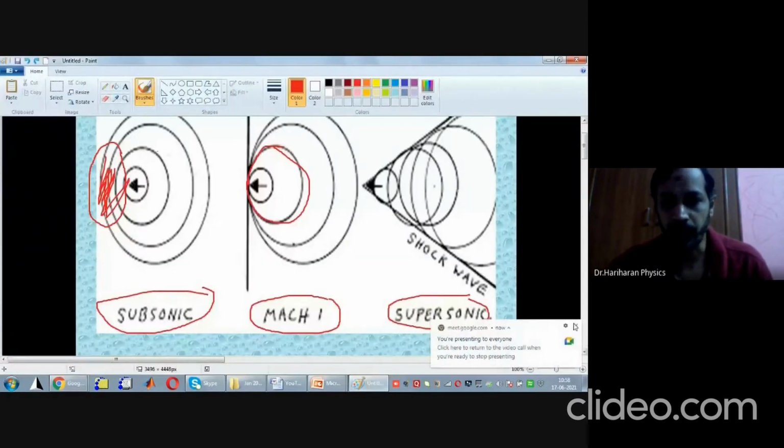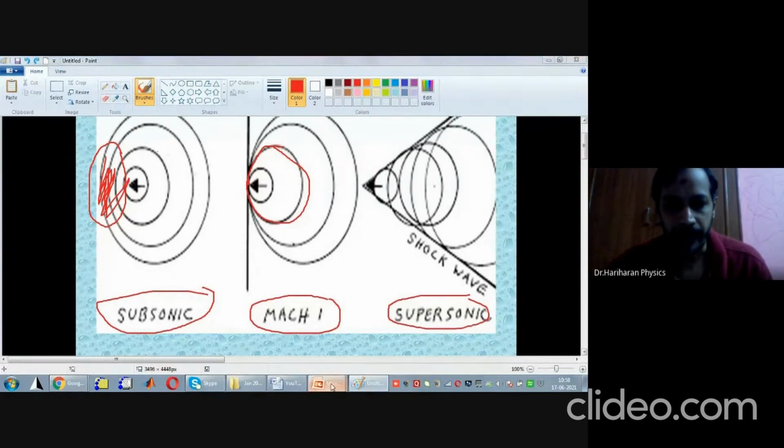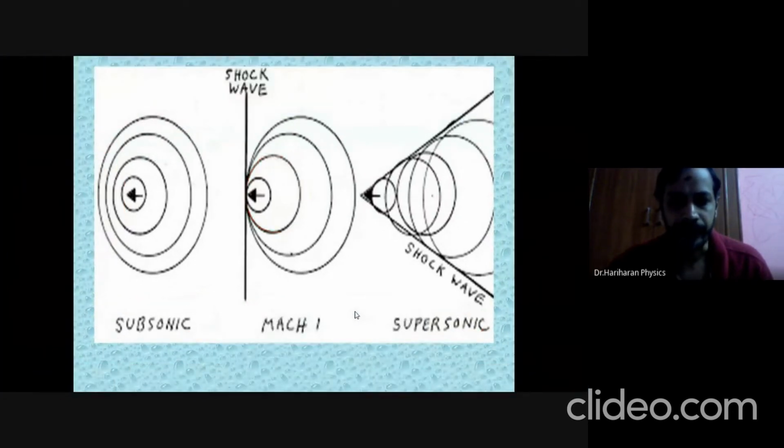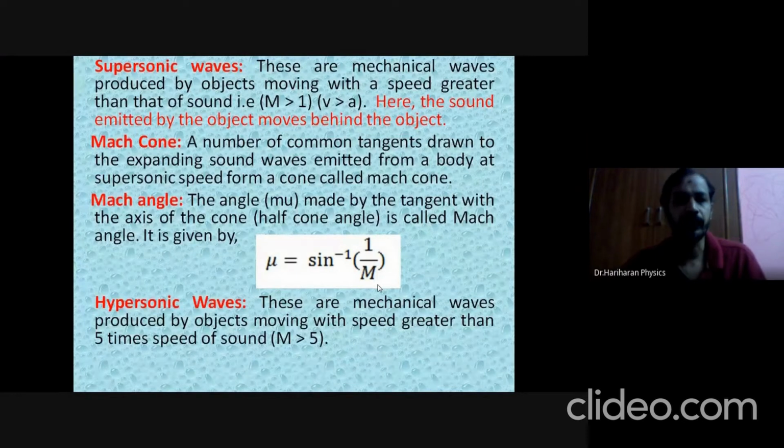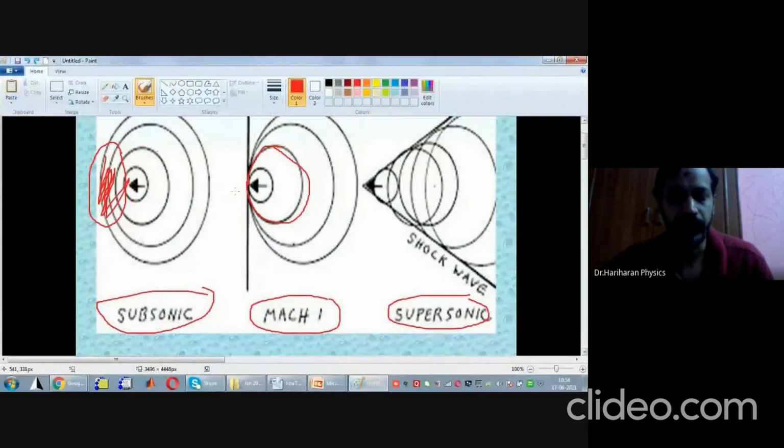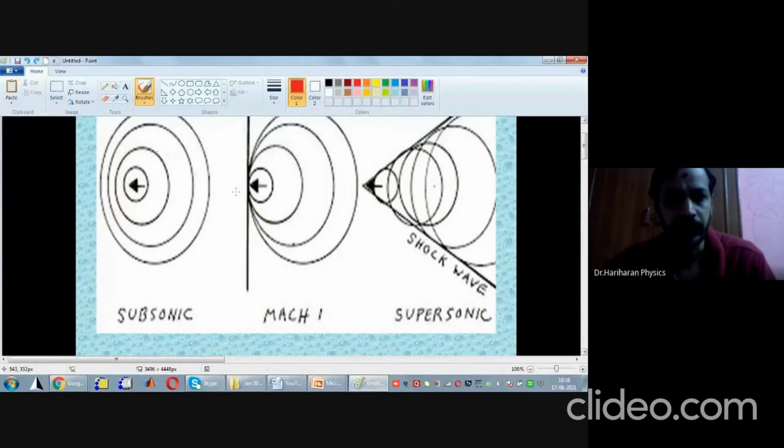Okay, so what are hypersonic waves? So supersonic waves is done. Next, what is Mach cone and Mach angle? Let us recollect this concept. I'll undo all these things. Okay, I'll just focus only on this figure.